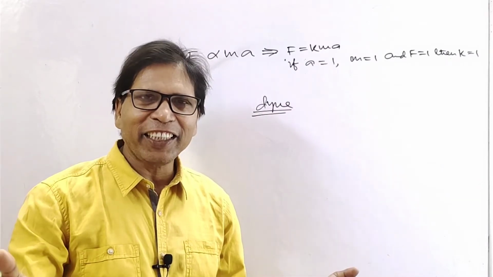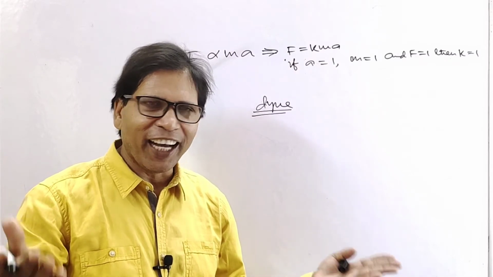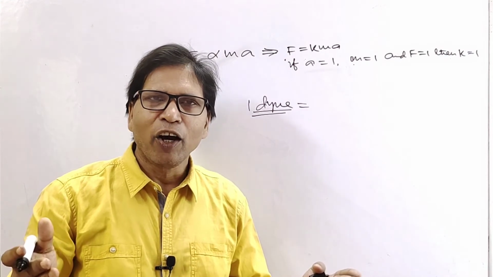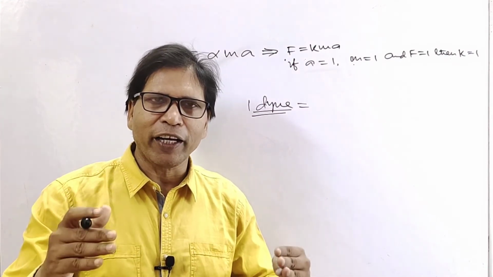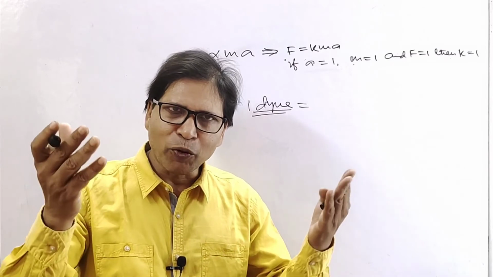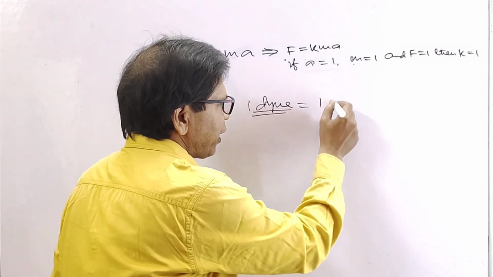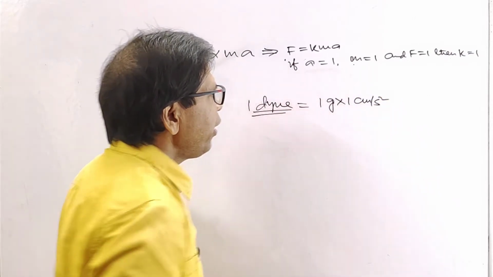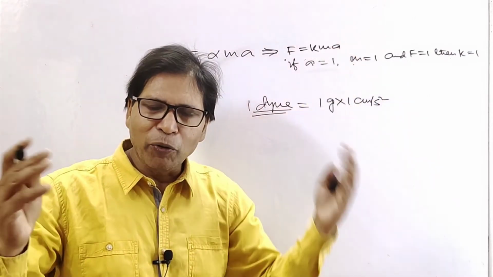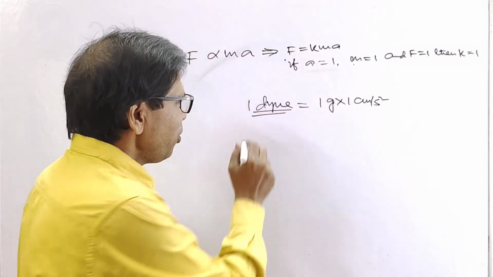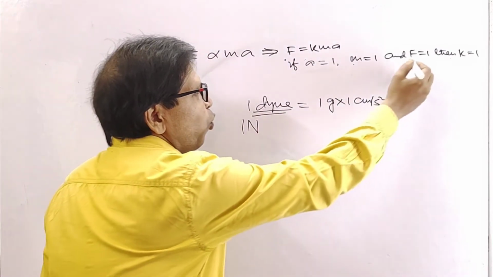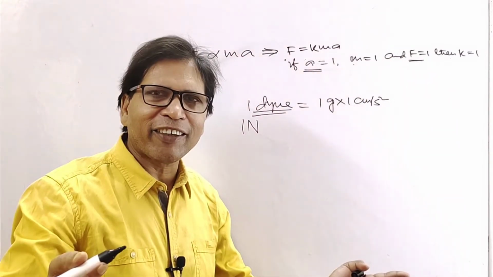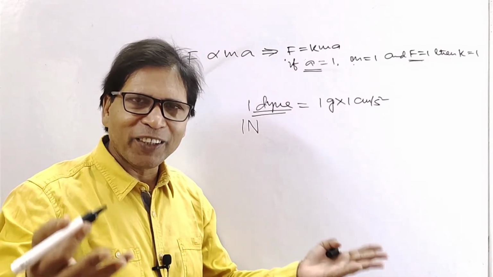In the CGS system the unit of force is dyne. Therefore one dyne force produces an acceleration of 1 centimeter per second square of a body of mass 1 gram. So 1 dyne is equal to 1 gram into 1 centimeter per second square. Now in the SI system the unit of force is Newton. So 1 Newton force produces an acceleration of 1 meter per second square of a body of mass 1 kg.